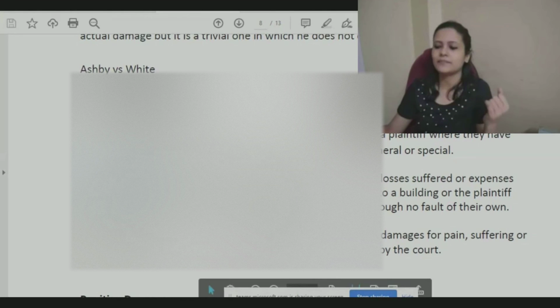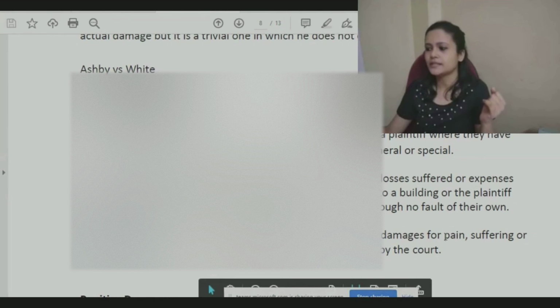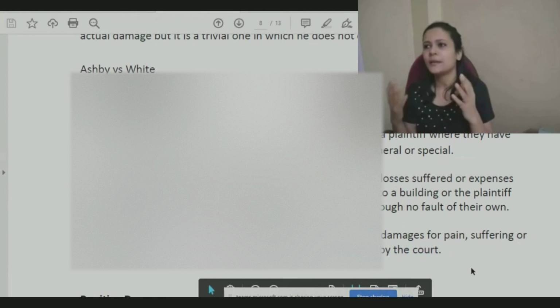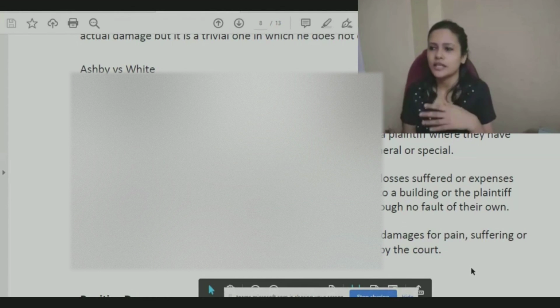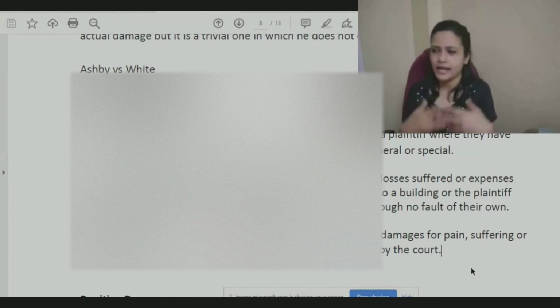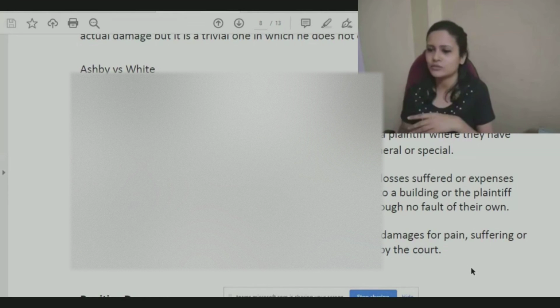At the same time, there can be general damages also, which cover in general some amount decided because of the pain, suffering, loss of expectation of life, etc. Just because of that operation, maybe the person was not able to go to his work. As a result, he suffered from depression and had to stay alone.